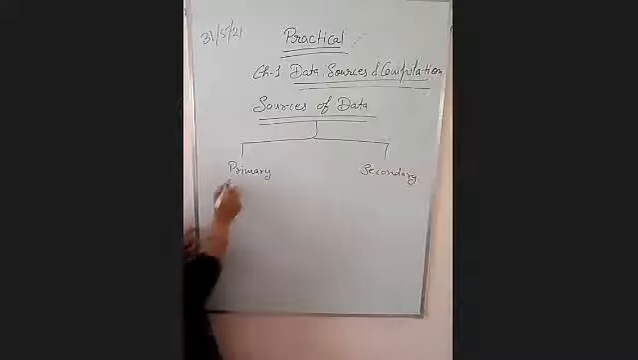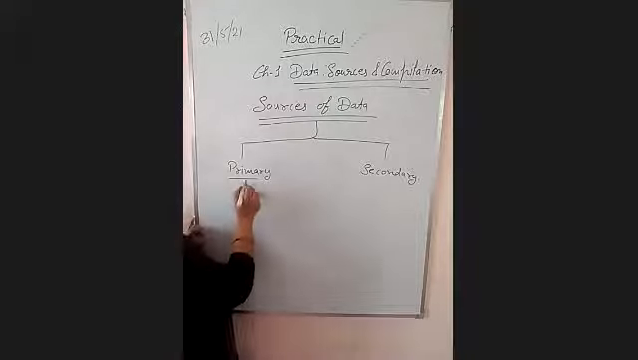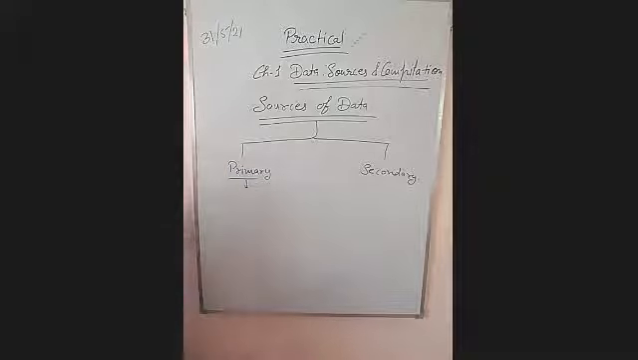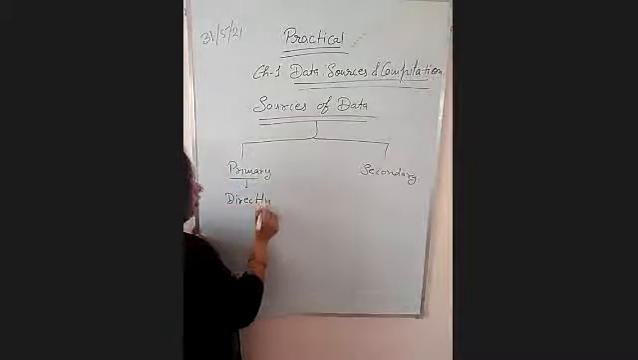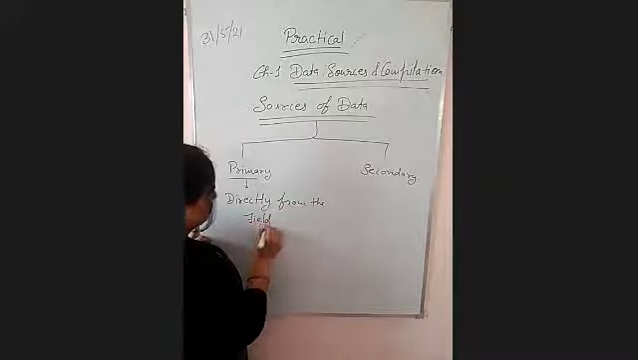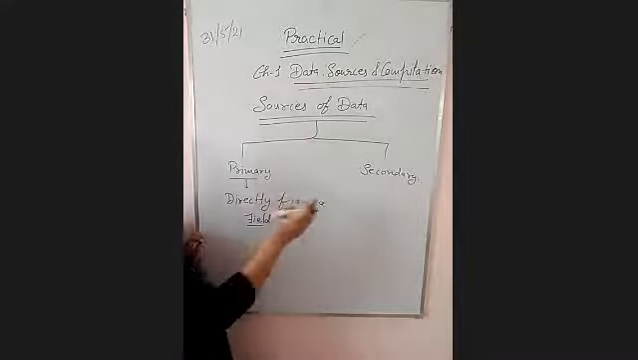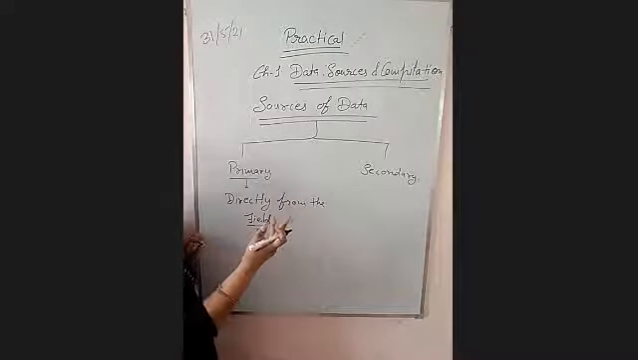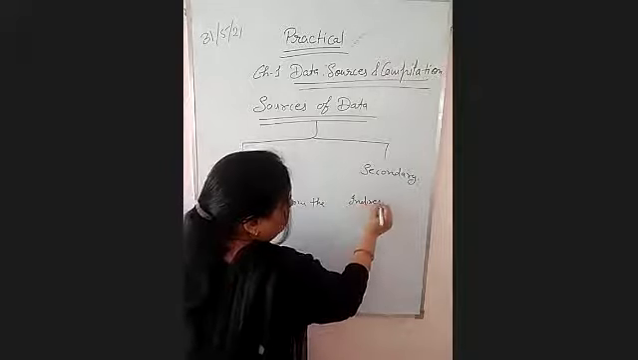Primary sources, as the name suggests, are data collected for the first time, right? So this type of data is collected by the geographer directly from the field. Secondary means this data has already been used by someone else. So this is indirectly collected data.